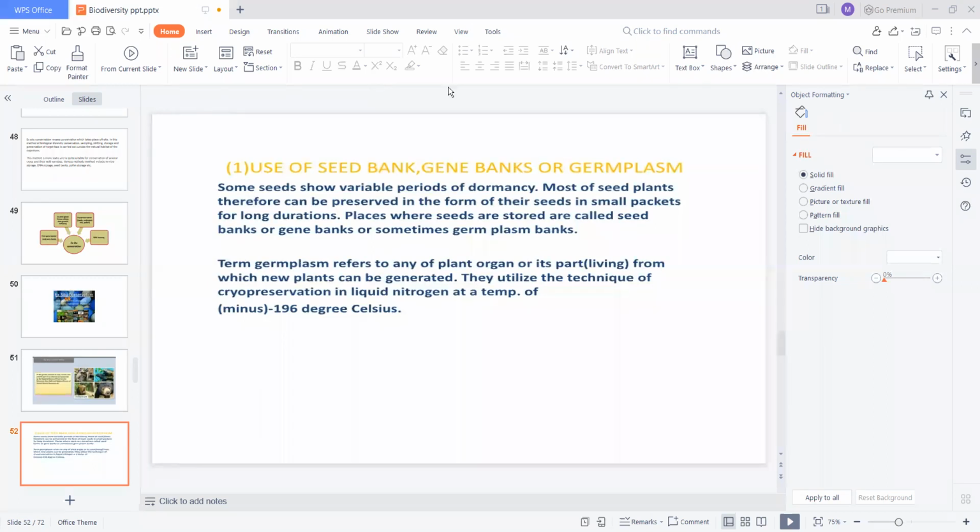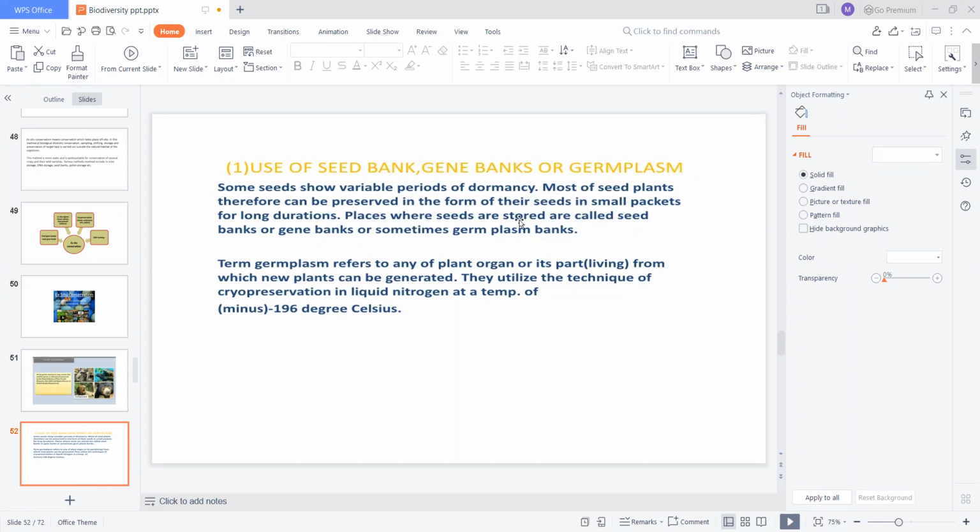Dormancy means the inability of the seed to germinate. When we sow seeds, some grow immediately, but some seeds will not grow immediately; they take some time, a resting period. Under favorable conditions they will germinate, and this is called seed dormancy. Some seeds show variable periods of dormancy, and therefore most seed plants can be preserved in the form of seeds in small packets for a long duration. So these are preserved here.